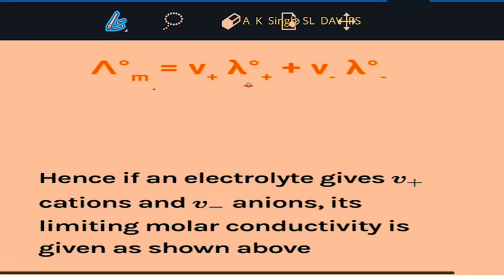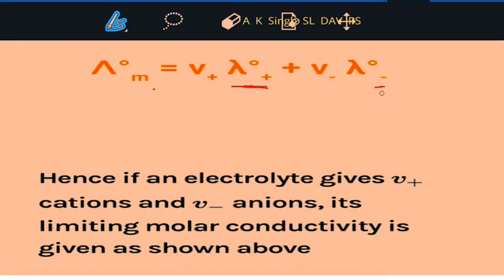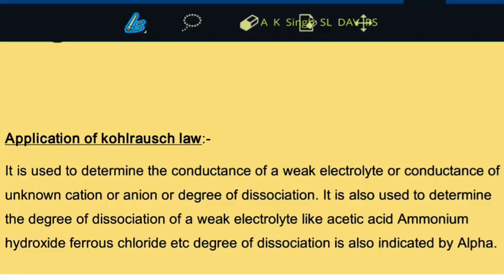Lambda naught plus is the limiting molar conductivity of the cation, and lambda naught minus is the limiting molar conductance of the anion. That is written here.